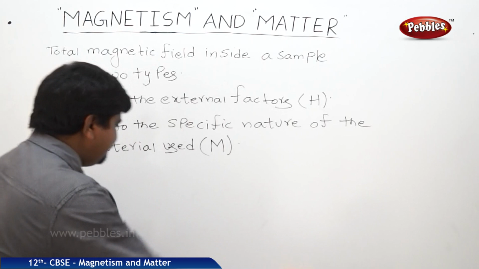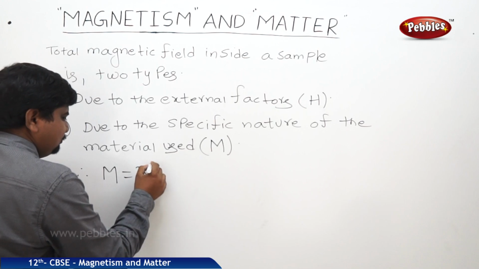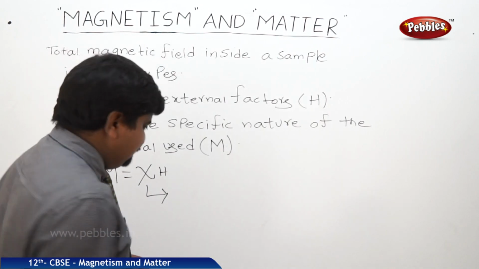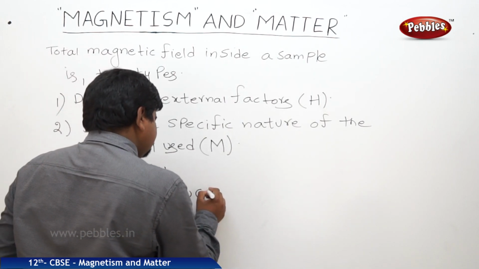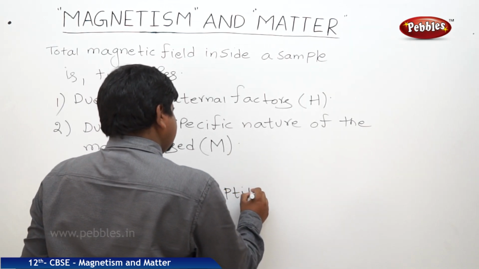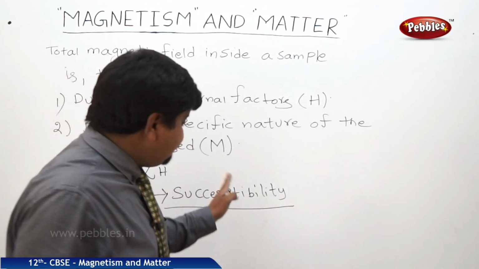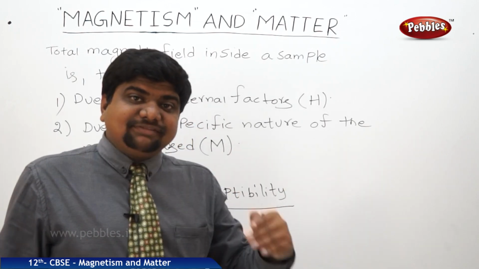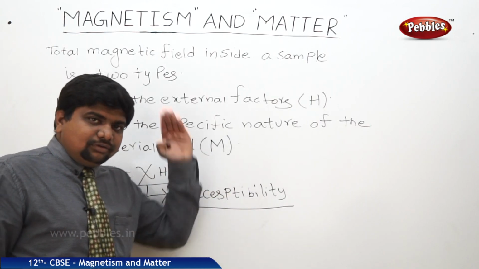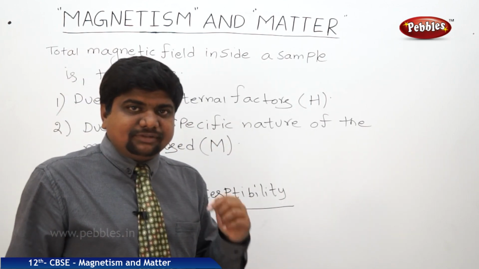These two are related like this: M is equal to chi H, where chi is called susceptibility. This susceptibility is one of the important terms to classify the magnetic materials. Now we are going to substitute this M is equal to chi H value in the previous expression. We are going to find out these susceptibility values.